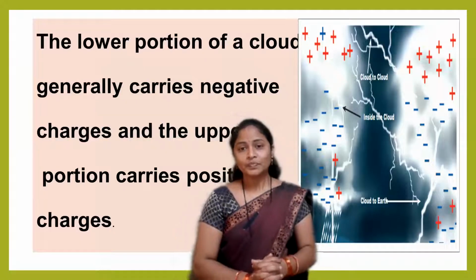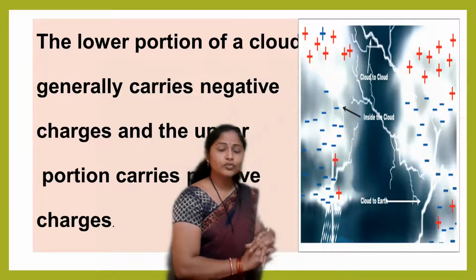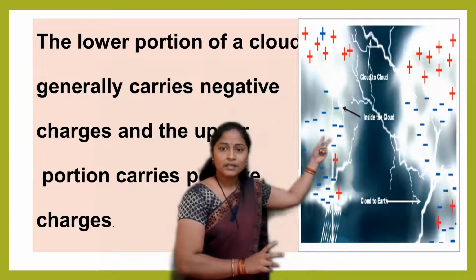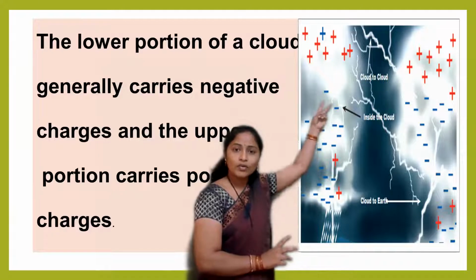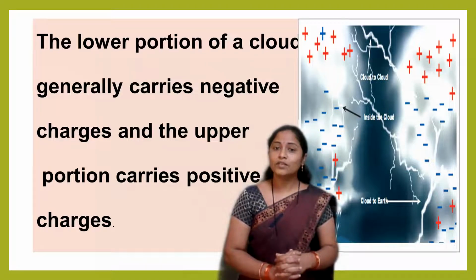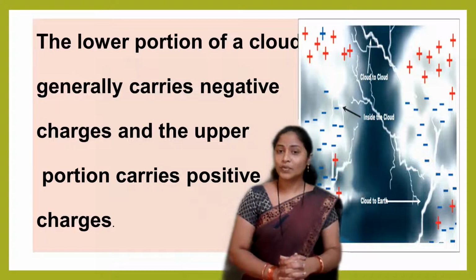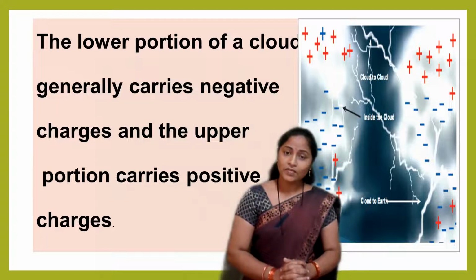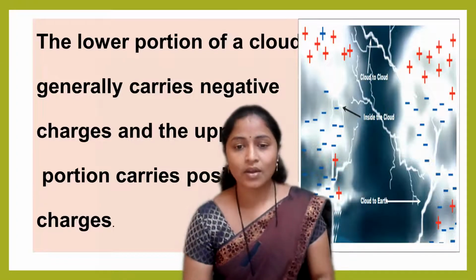Here I am showing you how lightning is produced between the clouds also. As I told you, due to the friction, both the objects acquire equal and opposite charges. Look at this. These are the negatively charged clouds and these are also negatively charged clouds. Again, there are upper positive charges. So no doubt, again there is attraction between oppositely charged ions, and due to this attraction, the flow of negative charge takes place, that is nothing but electricity is produced, or lightning is produced. So we can say that lightning occurs between the clouds as well as between the cloud and the earth. So this is how lightning occurs.